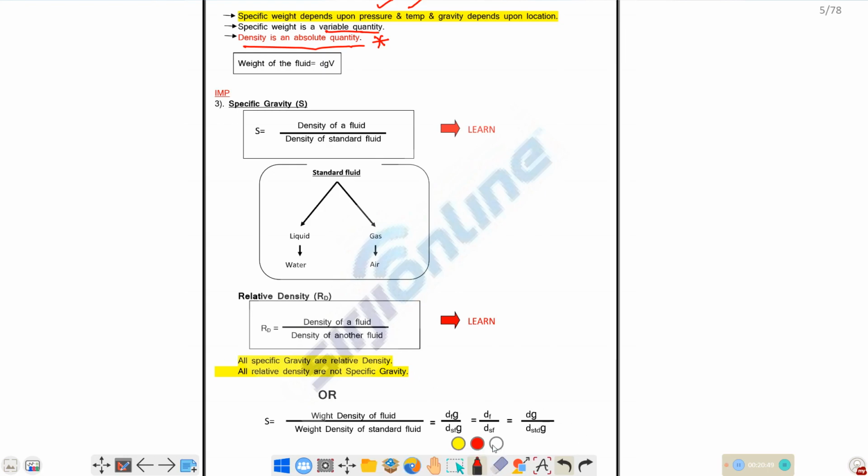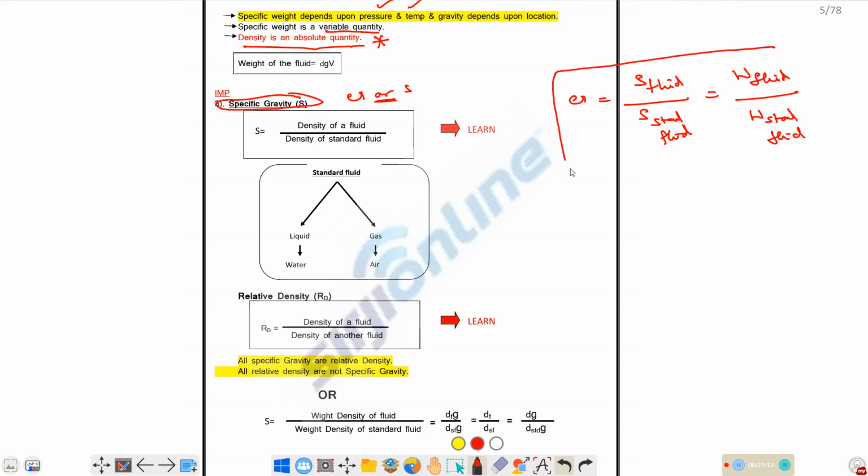The next important property is specific gravity. We name it as S. Specific gravity is defined as rho of the fluid divided by rho of the standard fluid, or specific weight of that fluid divided by specific weight of the standard fluid. This is the definition of specific gravity. Both are the same.